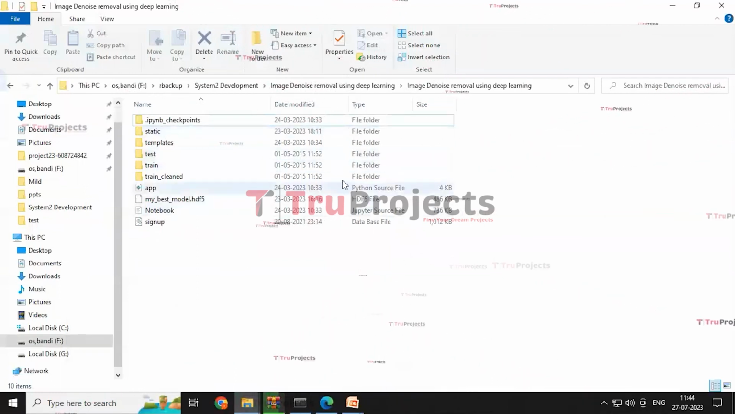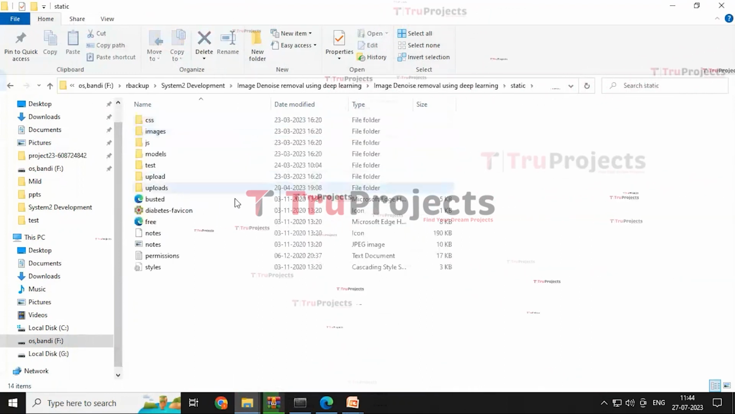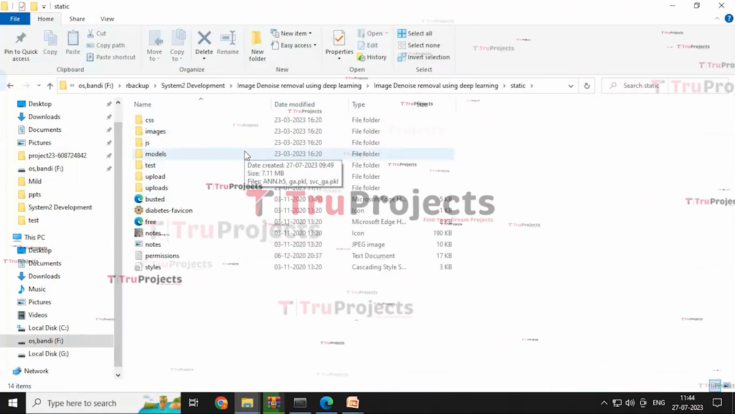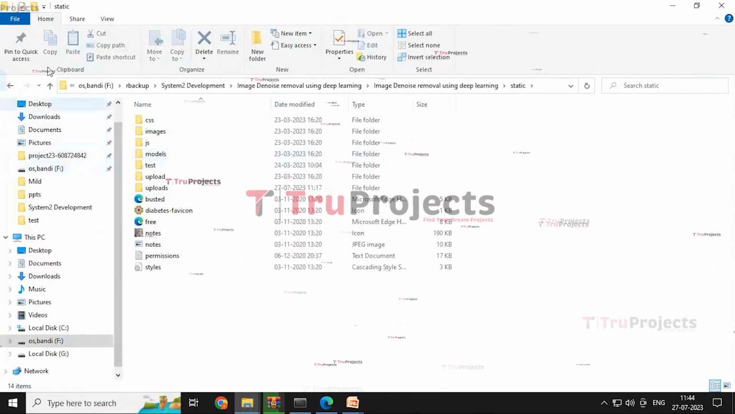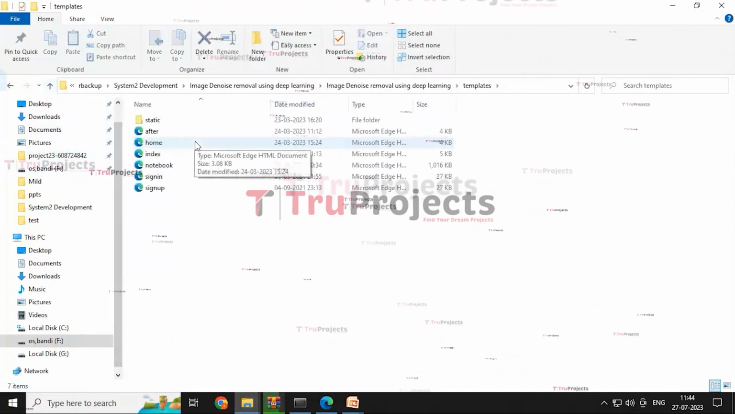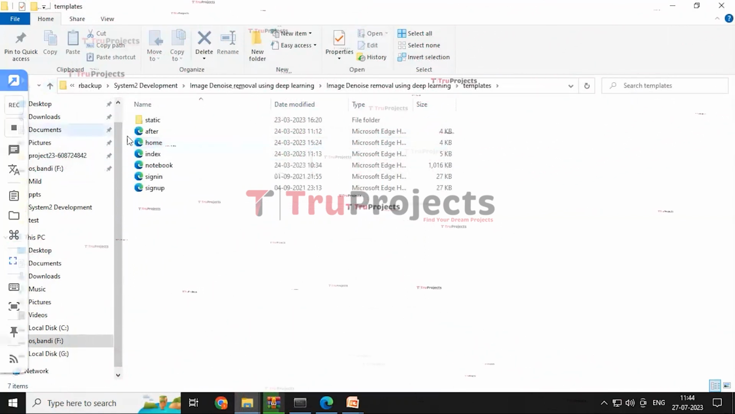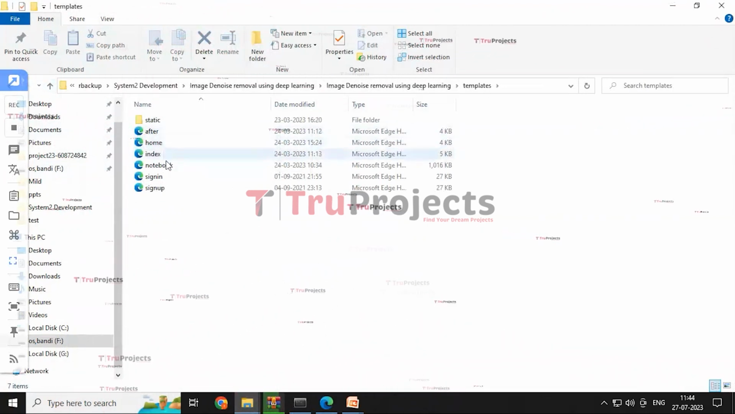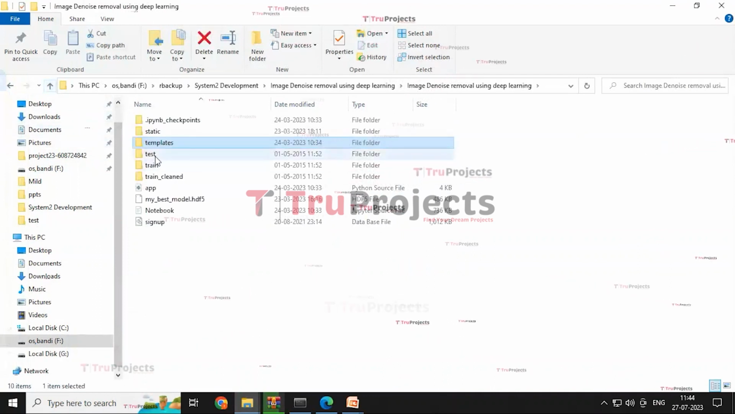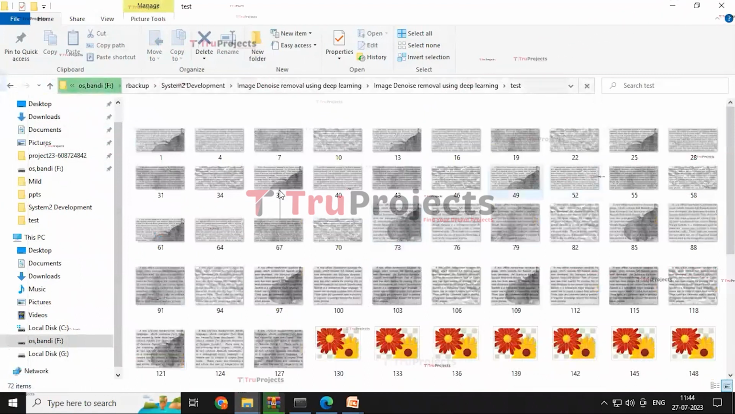And this is the code folder containing various images folders within it. The static folder contains various folders like JavaScript, CSS, images, bootstrap files and uploads within it. And the template folder contains the HTML documents that are used in this project. It typically includes files like index, home, after, notebook, sign in and sign up pages within it. And the test folder contains the images that will be used for testing the performance of the model.